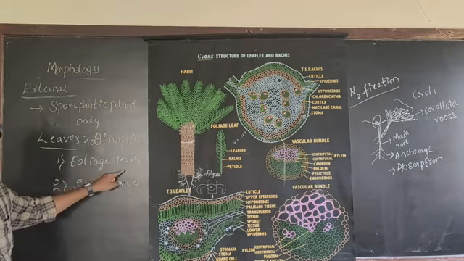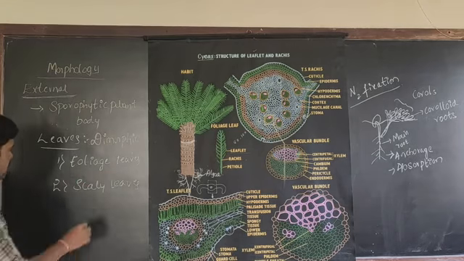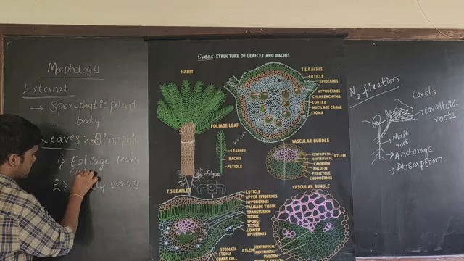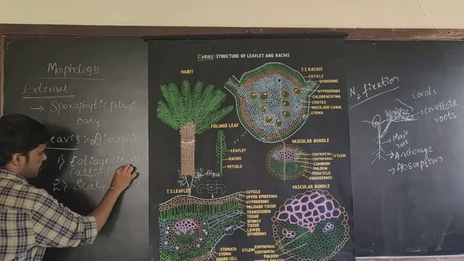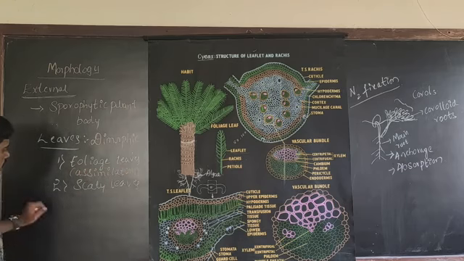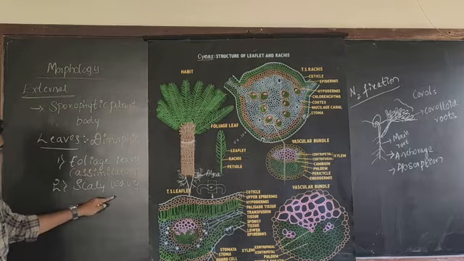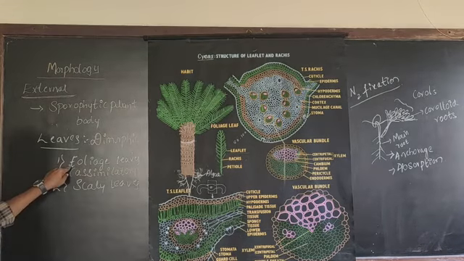One is normal foliage leaves, also known as assimilatory leaves. And the second type of leaves are known as scaly leaves. So let us see one by one.